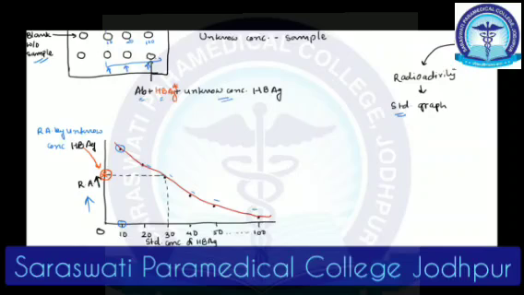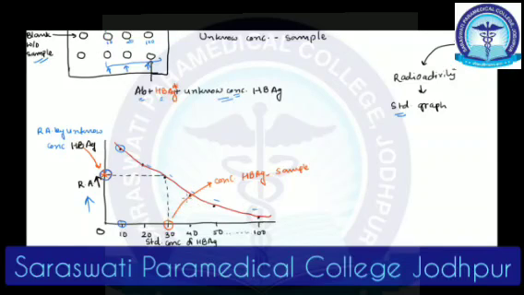Along with these samples, we had also run our unknown sample. We don't know the concentration of that sample, right? So that sample will produce some amount of radioactivity. Let's say, for example, here the sample had given some radioactivity over here. Alright, and from the standard graph what we do is take the straight line, and the corresponding point gives us the concentration of our sample. So the corresponding value over here would give me the concentration of my antigen in the sample. Okay, this is the concentration of hepatitis B antigen in the patient's serum sample.